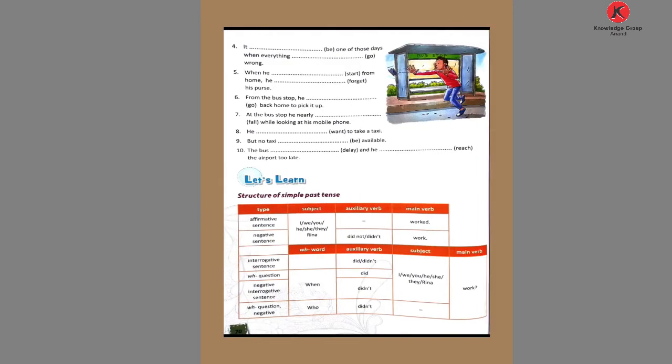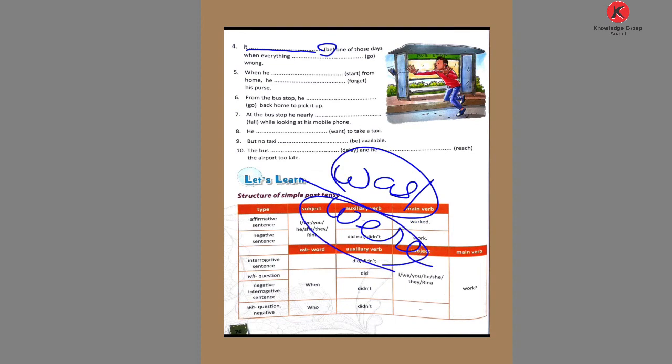Then the next: It blank. Here given is be. Be means here we use what? Was or were. The past form of be is was and were. For singular we use was, and for plural we use were. You were, they were, we were, like that. So here, which be form do we use? It was. It was one of those days when